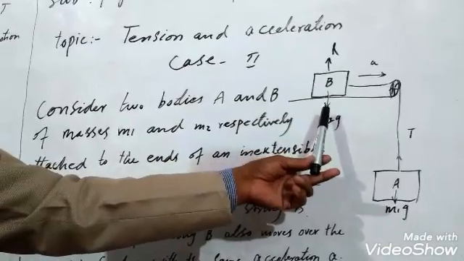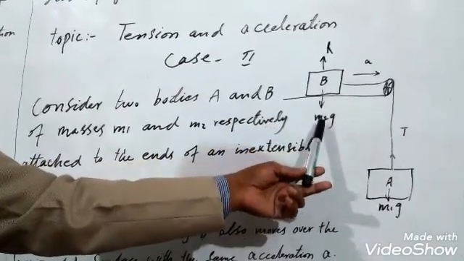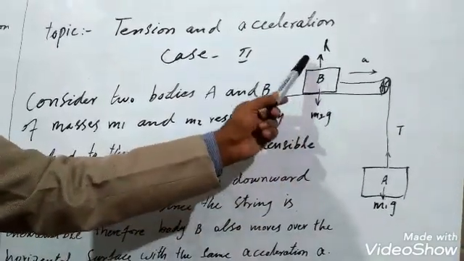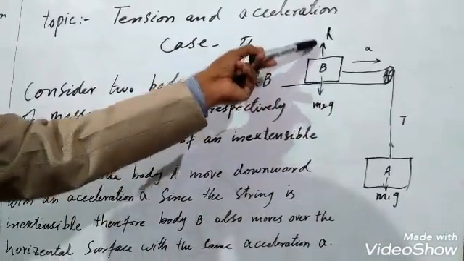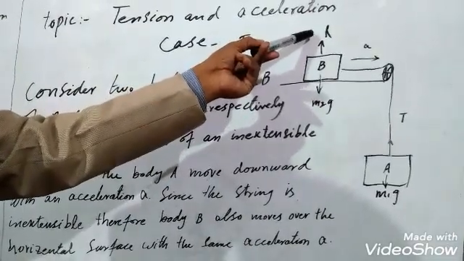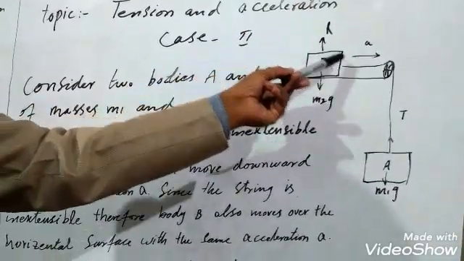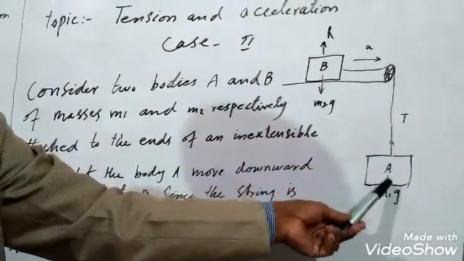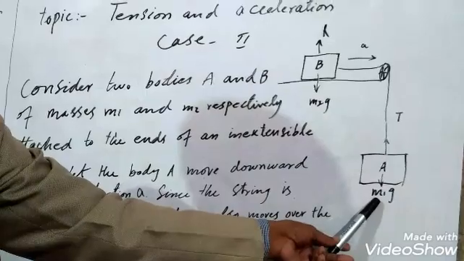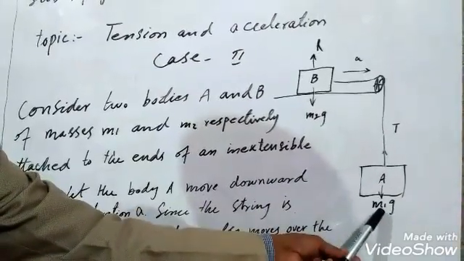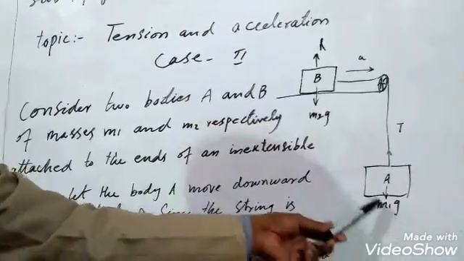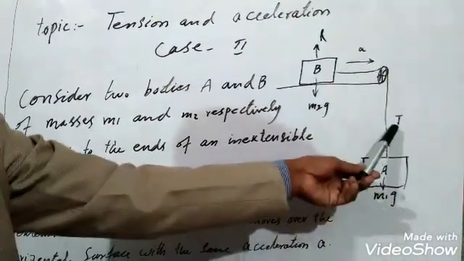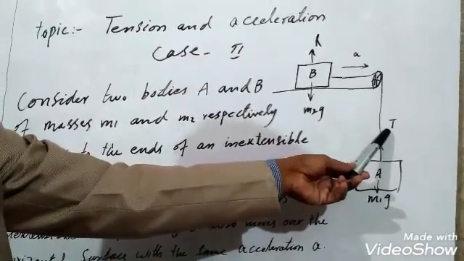Mass of body B is m2, so weight of body B is m2g, which is a force, and here also resultant force, which is also called normal force. For body A, mass is m1, so its weight will be m1g. Because body A is moving downward, therefore its weight is greater than tension T.